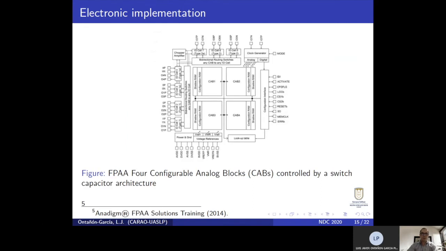Due to this fact, the circuit can be implemented in a field programmable analog array, or FPAA for short. This embedded system allows a real-time analog processing which fits the characteristics needed in the electronic implementation.